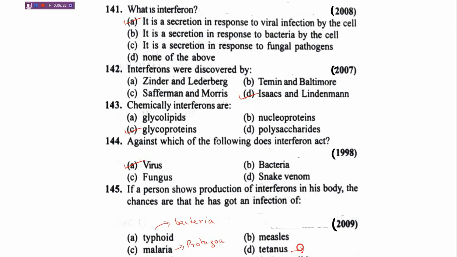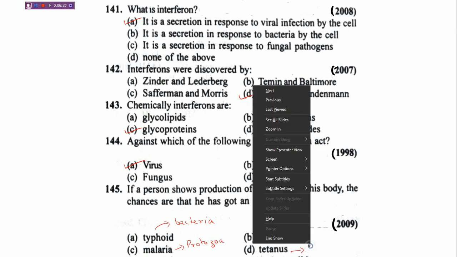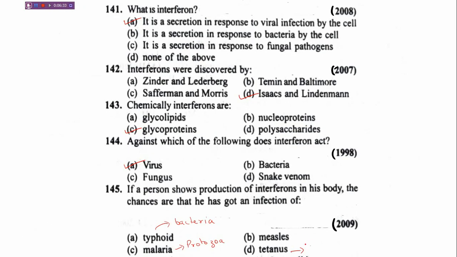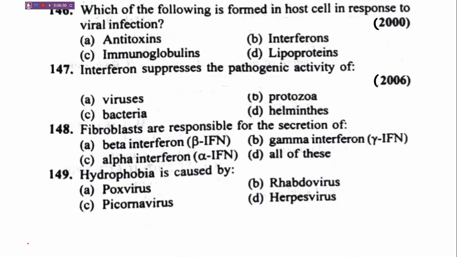Then tetanus is again caused by bacteria, that is Clostridium tetani, that causes lockjaw. So the only option left is measles. The correct answer is measles.